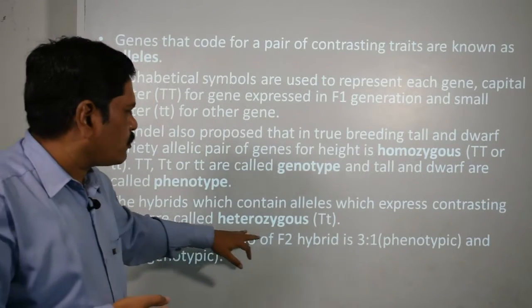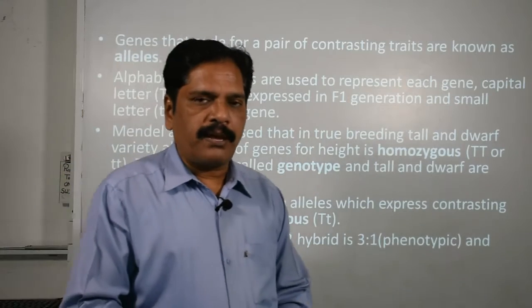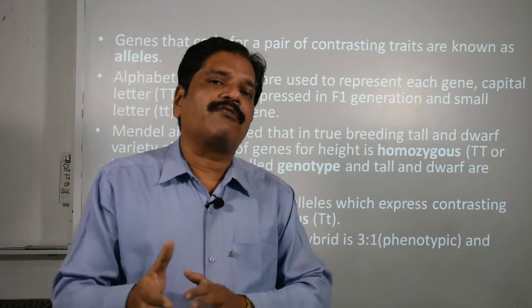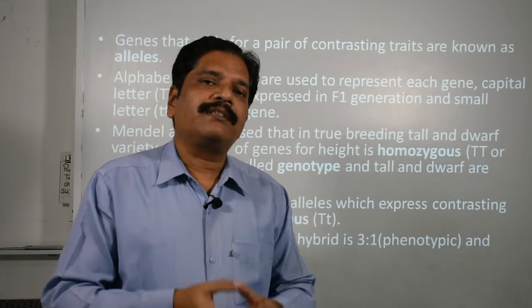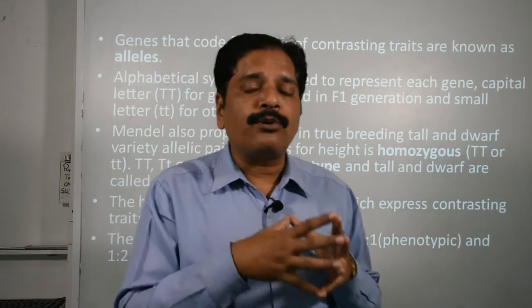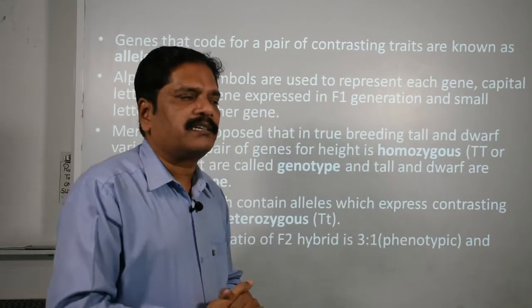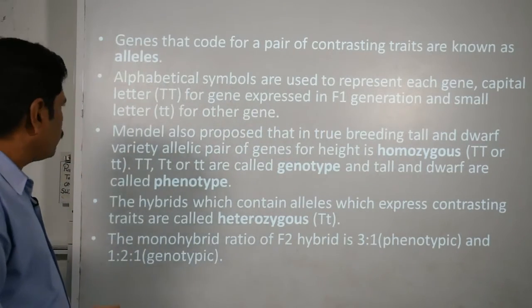The monohybrid ratio of the F2 generation of a hybrid is 3:1 phenotypic, that means 3 were dominating and 1 was recessive. The genotypic ratio is 1:2:1. 1 is pure dominating, 2 is mixed dominating, and 1 is recessive. Clear? So remember this feature.